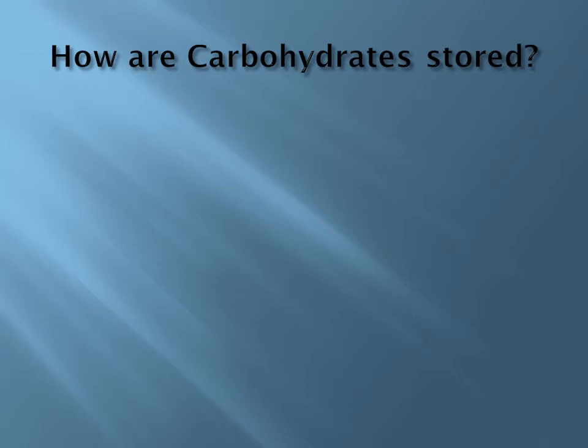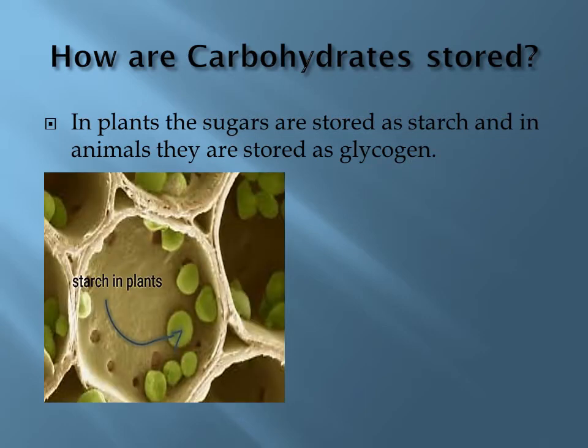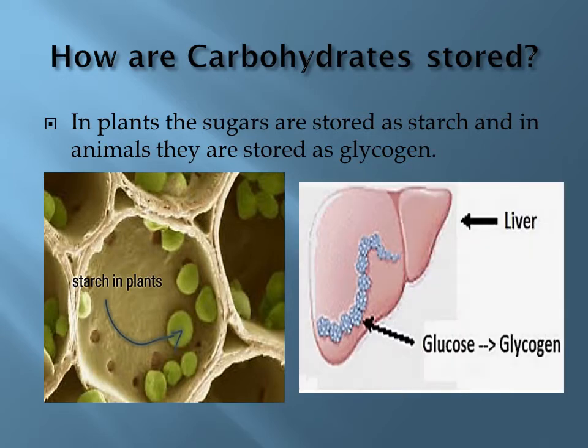How are carbohydrates stored? In plants, the sugars or the carbohydrates are stored as starch, whereas in case of animals, the sugars are stored in the liver as a product called glycogen. So this is a figure showing starch in plants, and you can also see the glucose has been stored in the form of glycogen in liver in case of animals.